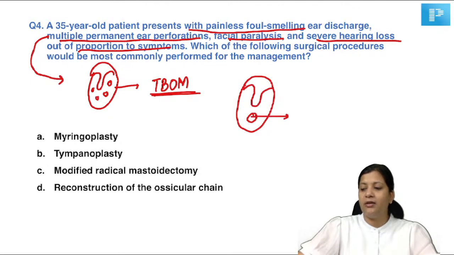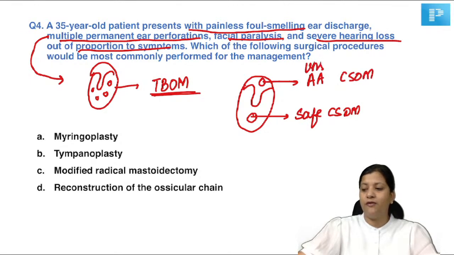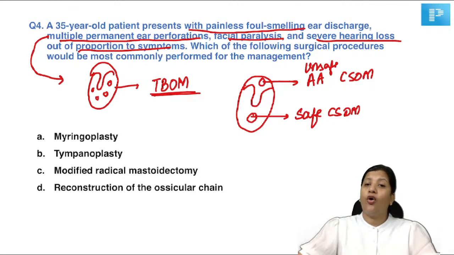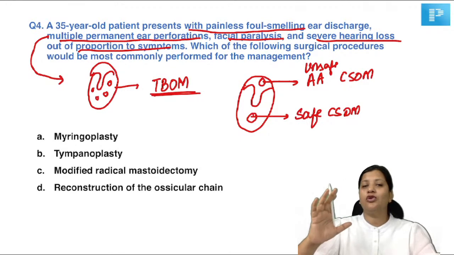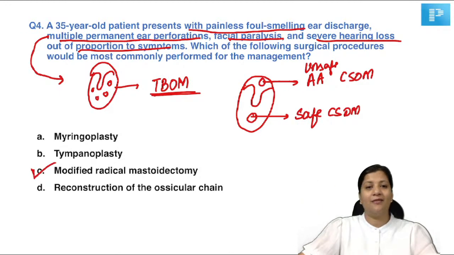Single perforation in the pars tensa, it is safe type of CSOM, which we call tubotympanic. Perforation in the pars flaccida, atticoantral type of CSOM or unsafe type of CSOM. So with this itself, you will know what is to be answered. For all the three, whether it is safe, whether it is unsafe, whether it is TBOM, most often we will require mastoidectomy. But in your options, you see there is only one option, MRM, modified radical mastoidectomy.